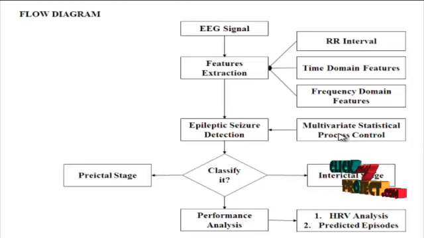Importantly, it also shows the relationship between the variables and how they impact each other, which is essential when trying to understand complex process behavior. Principal component analysis is used to explain the variance-covariance structure through a few linear combinations of the original variables. Finally, it is classified as interictal stage and preictal stage. After classifying it, we have to analyze the performance. In the performance analysis, HRV analysis and also predicted episodes, prediction probability is estimated when changing the number of principal components.